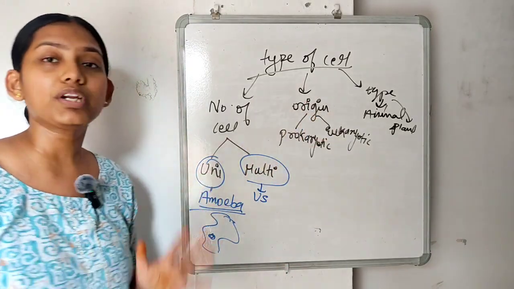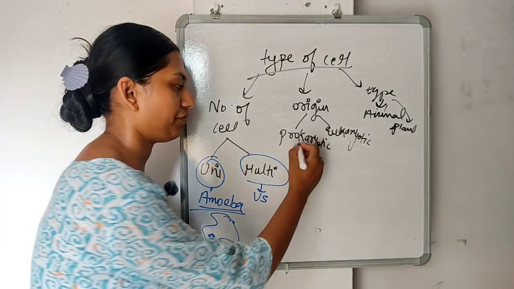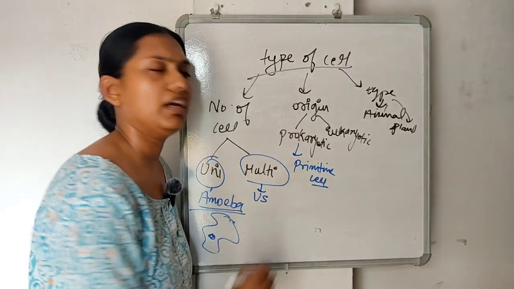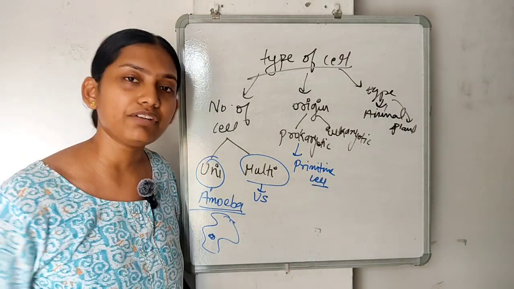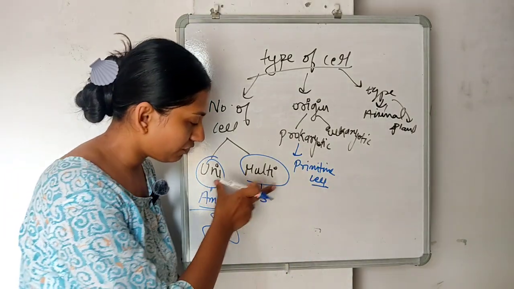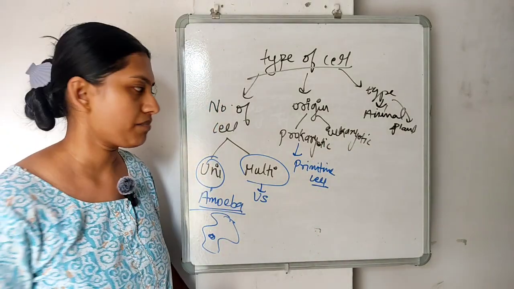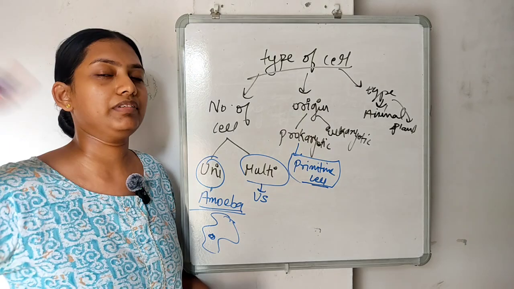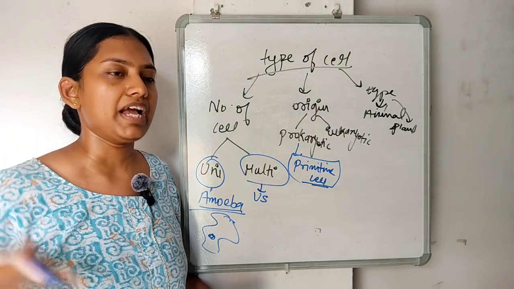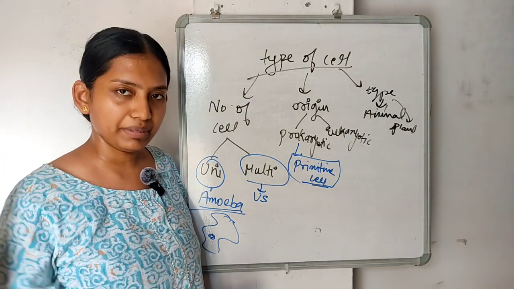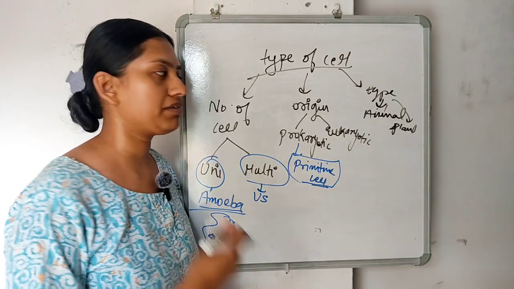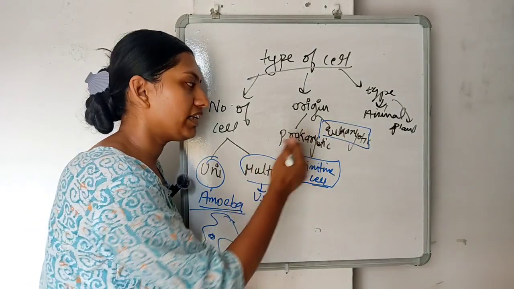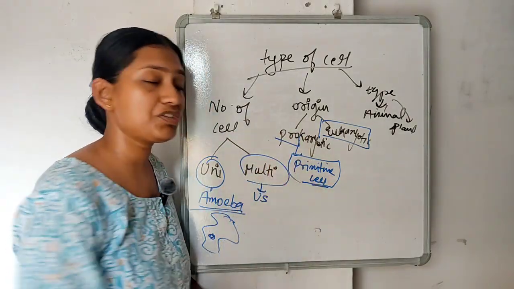Then we have the origin, prokaryotic. They are very primitive cells. They can be single-celled or multicellular, so both categories can be combined here. They are very primitive in nature, found from very old times, long ago. First of all, they evolved in such a way that they became eukaryotic. The basic meaning of prokaryotic is: pro means very primitive, karyon means nucleus.